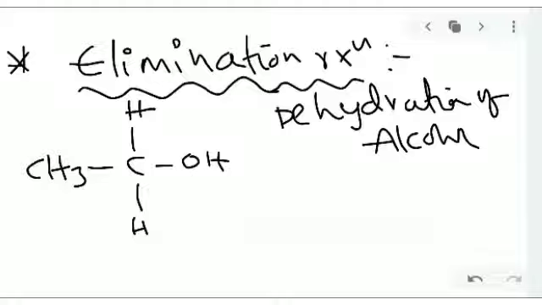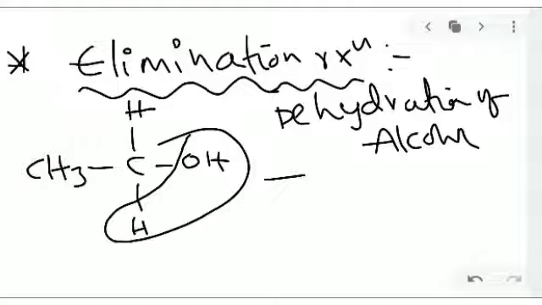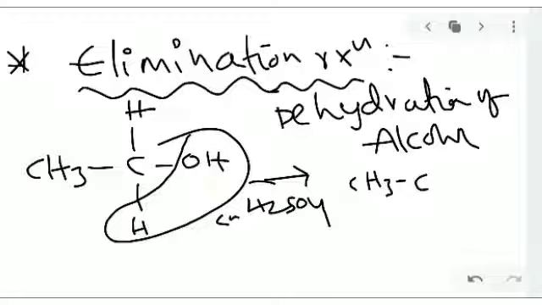Water is eliminated. In the presence of concentrated sulfuric acid, we get CH3, CH double bond CH2. This will be the final product. When dehydrated, alkene will be formed.